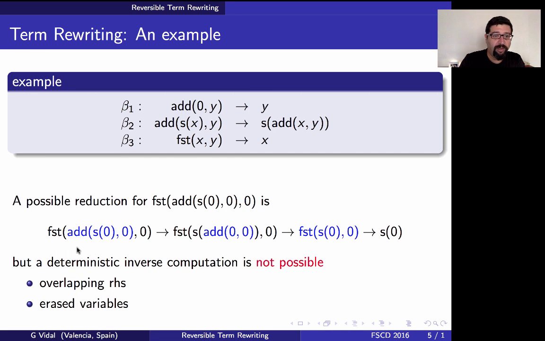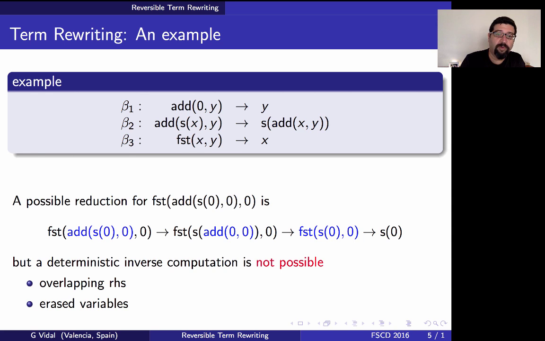Here you can see a possible reduction, it's not the only one, for this term, first of the addition of 1 and 0. The selected redex at each step is shown in blue.